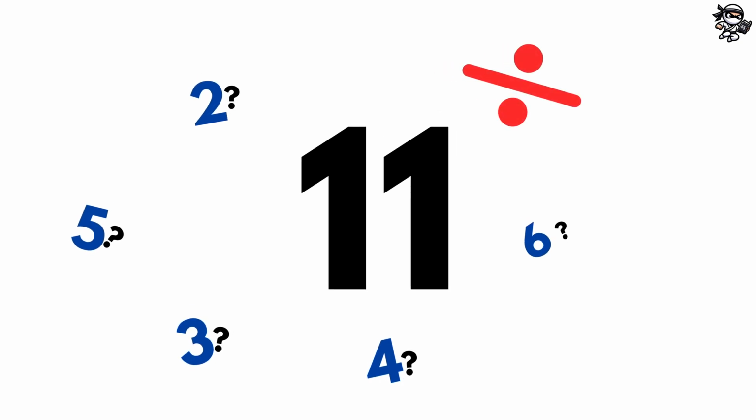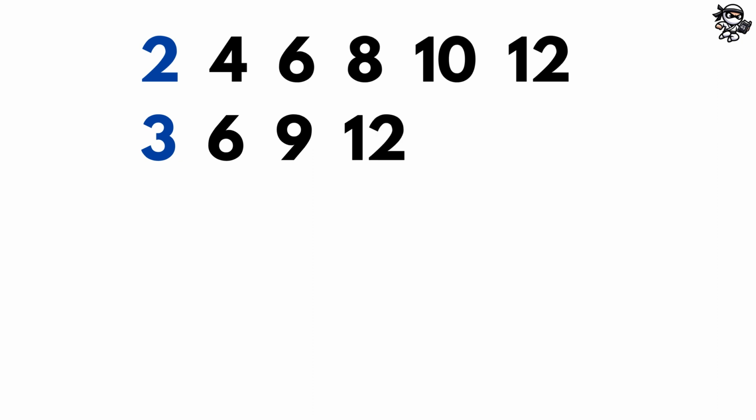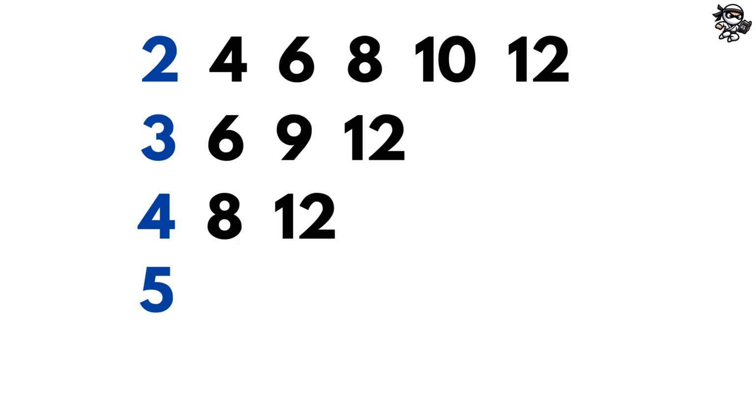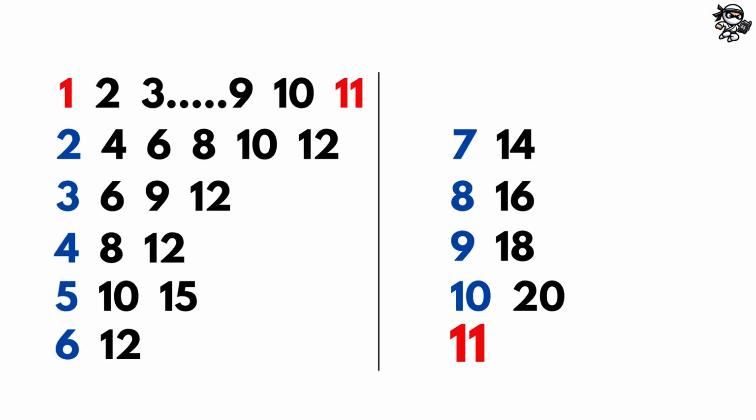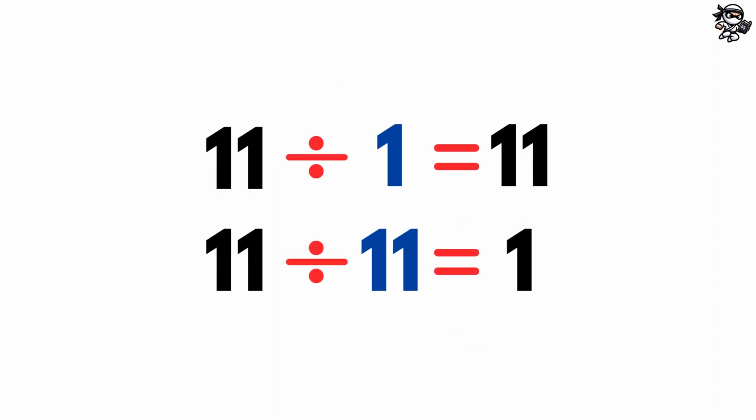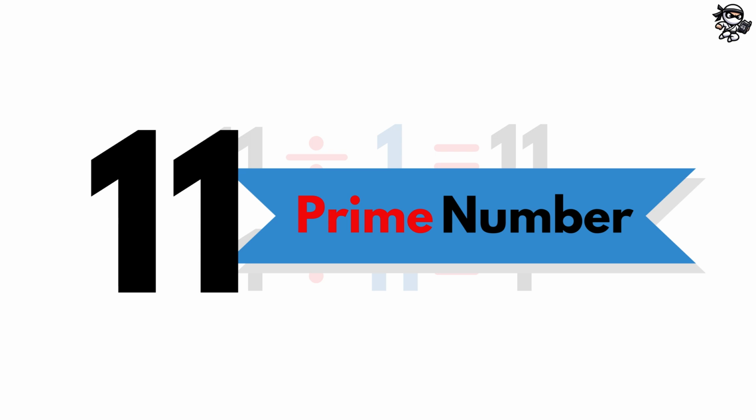What about the number 11? Are there any numbers that divide evenly into 11? No, there isn't. If you count by 2s, you won't get to 11. If you count by 3s, you won't get to 11. If you count by 4s, you won't get to 11. Try them all yourself. There are no numbers other than the number 1 and the number 11 that divide evenly into 11. So that means 11 is prime.